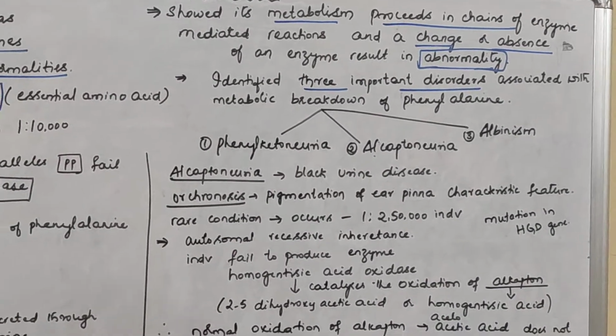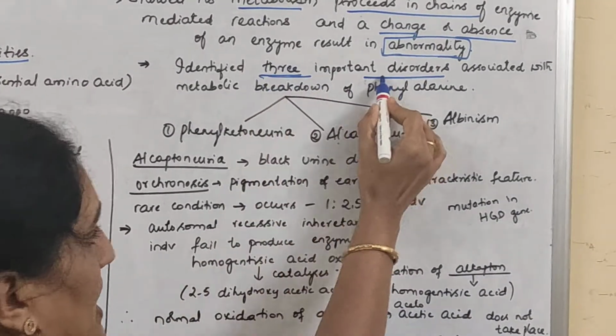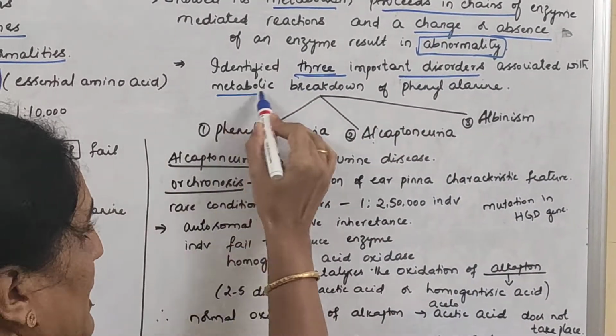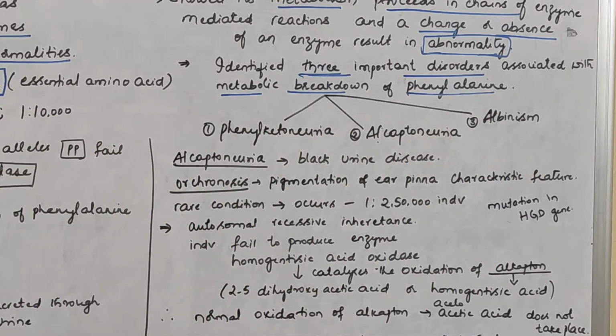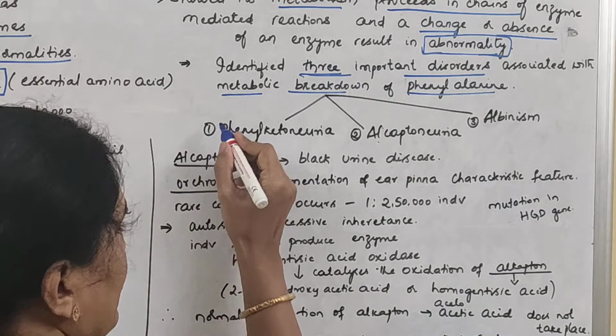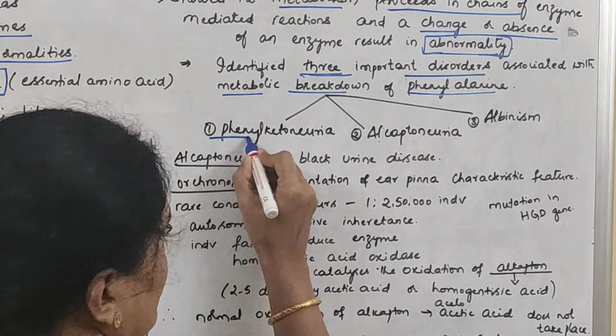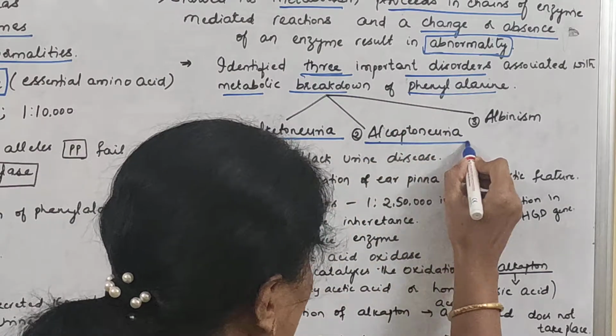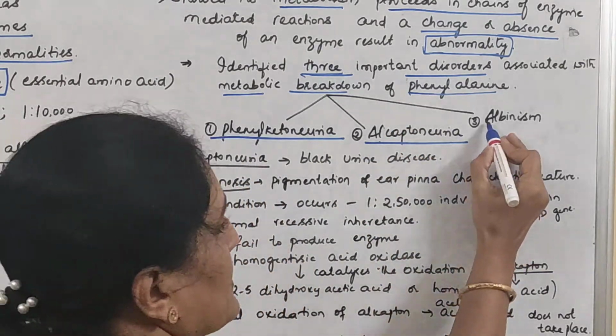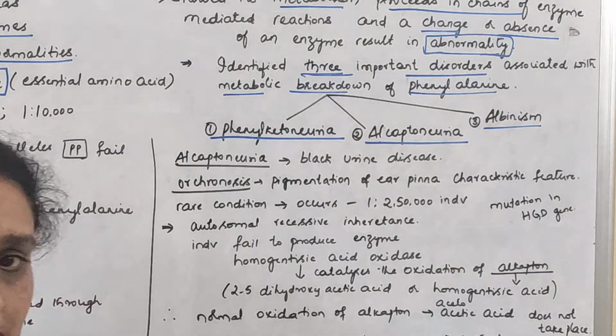So there are three disorders that are associated with the metabolic breakdown of phenylalanine. Which are they? First and the important one is phenylketonuria. Second one is alkaptonuria. And the third one, albinism.